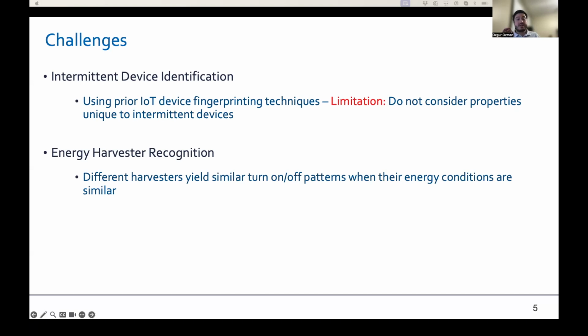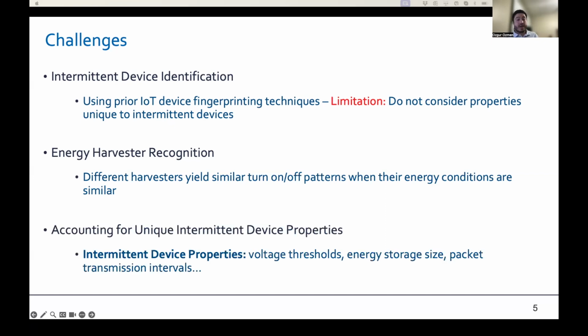Second, the adversary must identify the intermittent device's energy harvester, because the privacy-sensitive information that can be inferred is actually tightly coupled with the device's harvester. However, this is a challenging task because similar energy conditions with different harvesters may cause devices to have similar active period patterns. And lastly, the active period of an intermittent device is influenced by many user configurable factors unique to intermittent devices, such as capacitor sizes and packet transmission intervals. Thus, the adversary's energy inference algorithm must integrate these factors to accurately learn the device's active period.